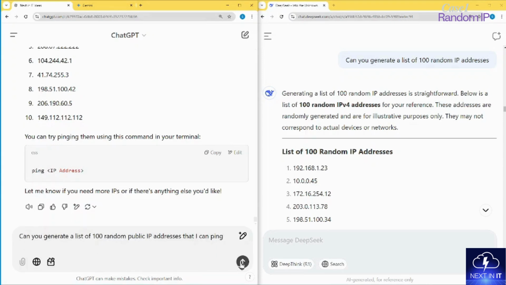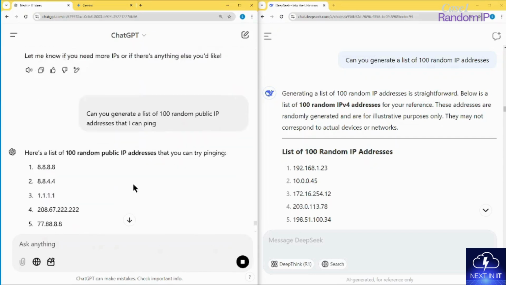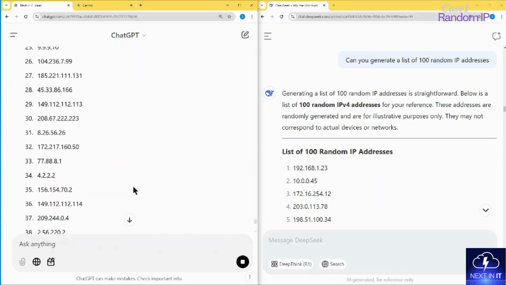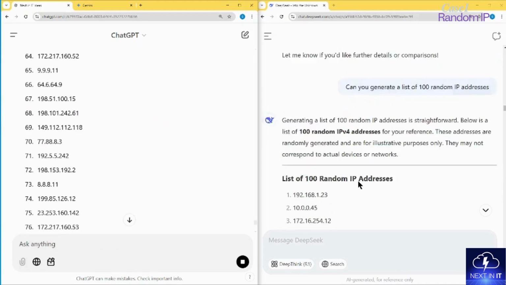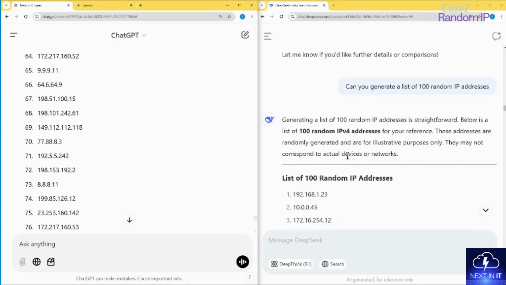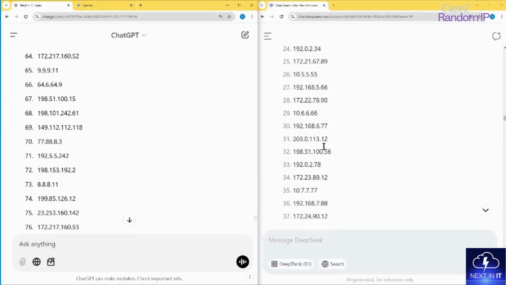So what I'm going to ask for is 100 random public IP addresses, and let's see how quick and what kind of response we get from ChatGPT. ChatGPT is generating the response, and it's giving me 100 random public IP addresses. I have run the same command already on DeepSeek as well. So what we see over here is the list of the entire 100 random IP addresses.